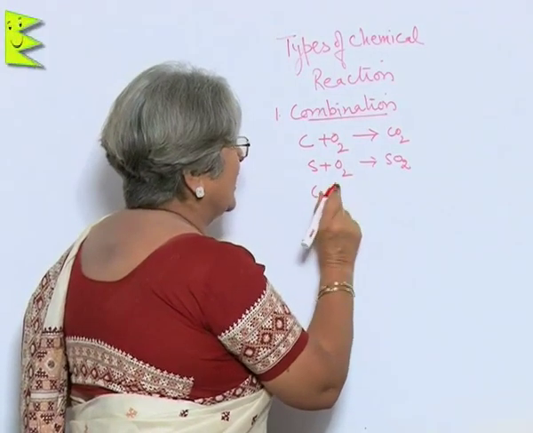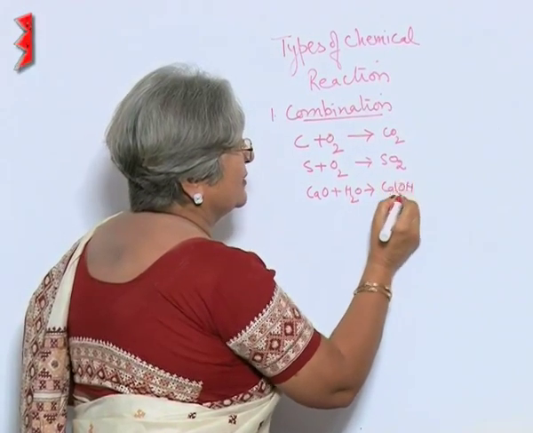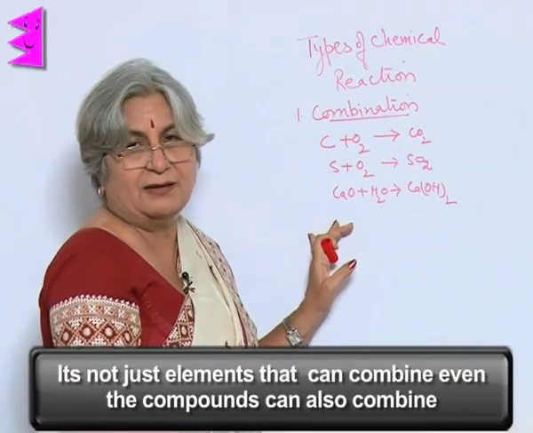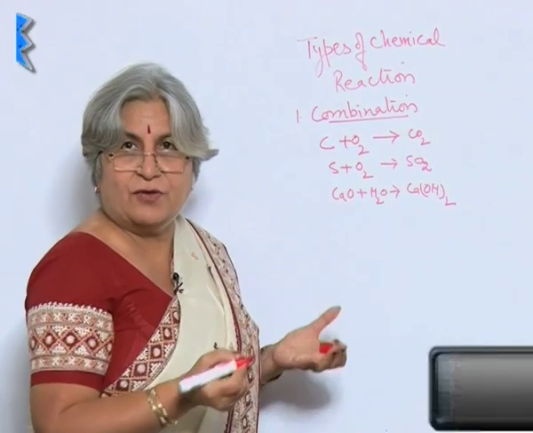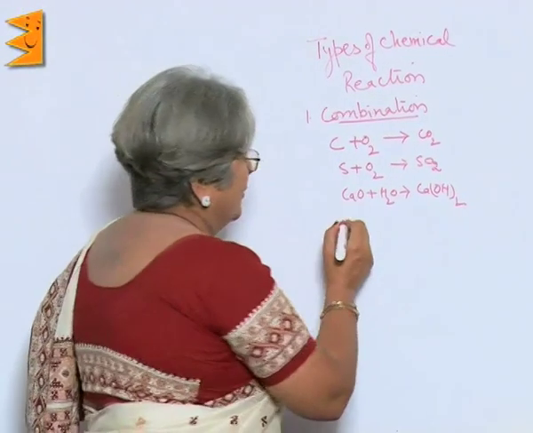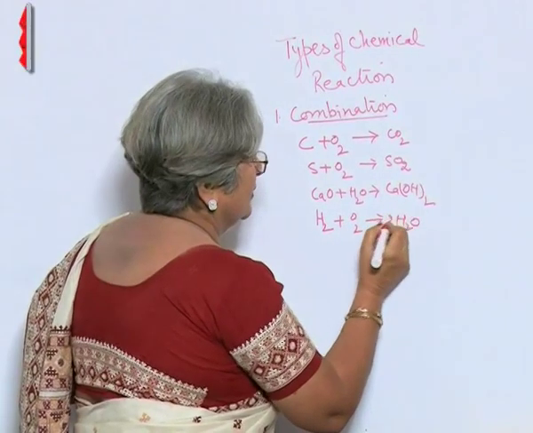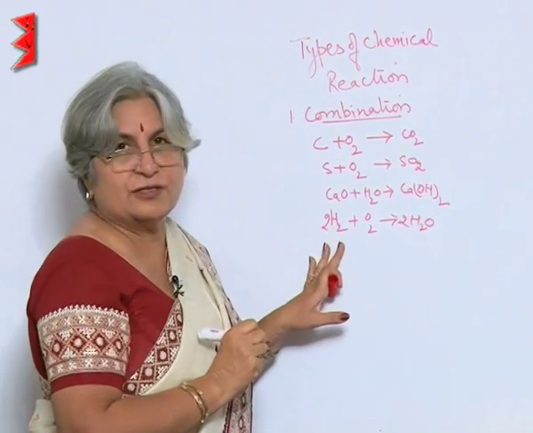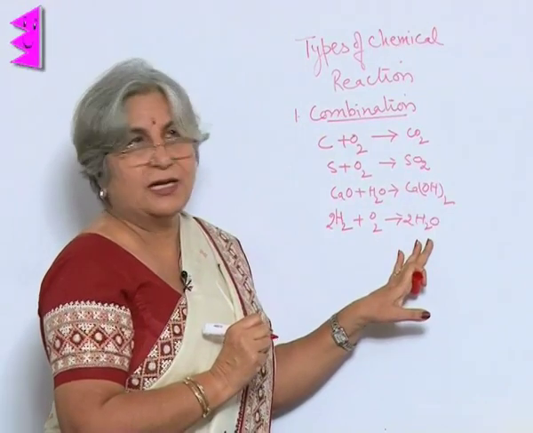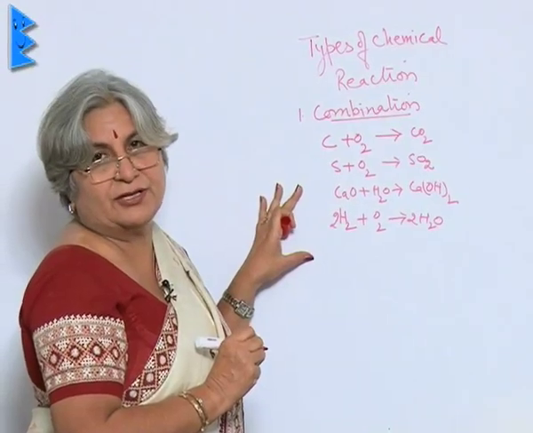CaO, that is quicklime plus water, will give us Ca(OH)2, which means it is not just the elements that can combine, even the compounds can combine with each other. How is water formed? Which elements are present in water? Hydrogen and oxygen. So H2 plus O2 gives us water. Let us balance it. So 2 molecules of hydrogen and 1 molecule of oxygen give us 2 molecules of water. In all these cases, what we are having is a simple combination reaction.